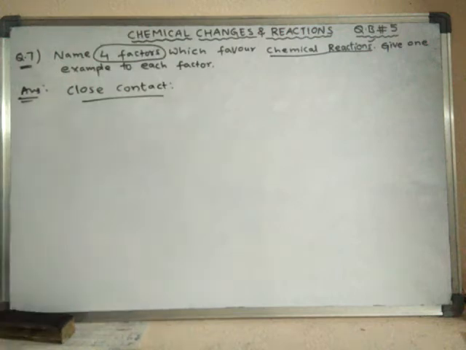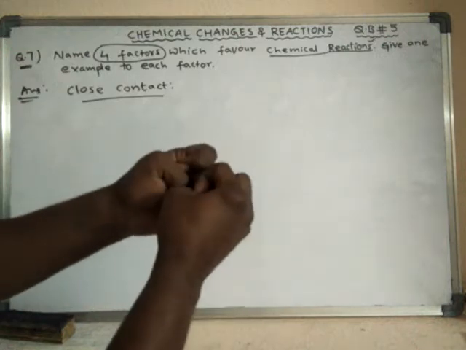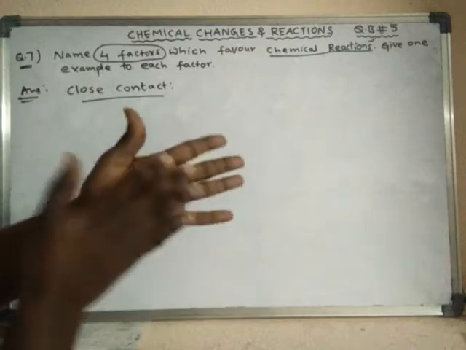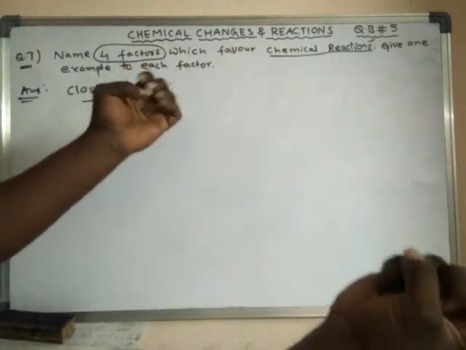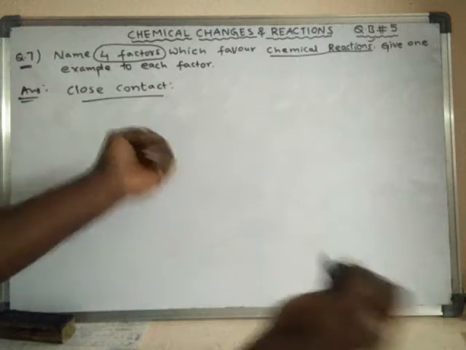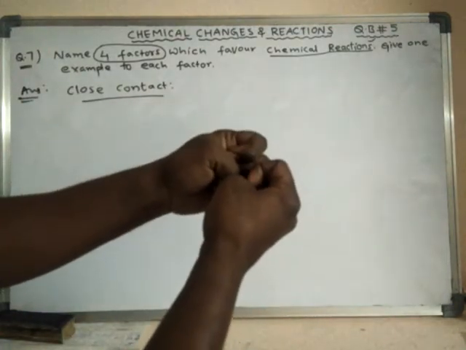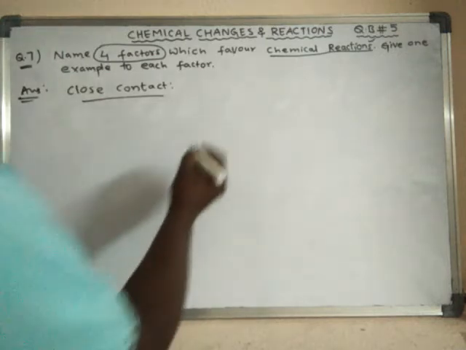What is the meaning of close contact? Generally, if reactants are bound together, that is a favorable condition. Unless the reactants are bound together, they cannot react with each other. So that means we have to bring the reactants into close contact. For example, certain chemical reactions proceed only when the particles of reactants are in intimate contact.